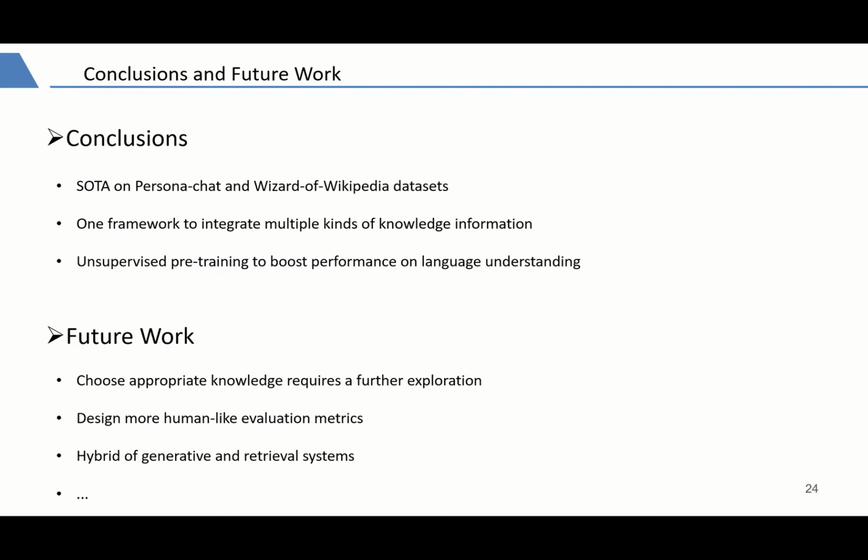In this paper, we have studied the dialogue generation task and identified the key challenges: understanding conversation deeply and leveraging multifarious knowledge effectively. To generate a natural response, we propose a pre-training-based multiple knowledge syncretic transformer for dialogue generation. Different from traditional transformer-based dialogue models, we are working on using one framework to integrate multiple kinds of knowledge information.